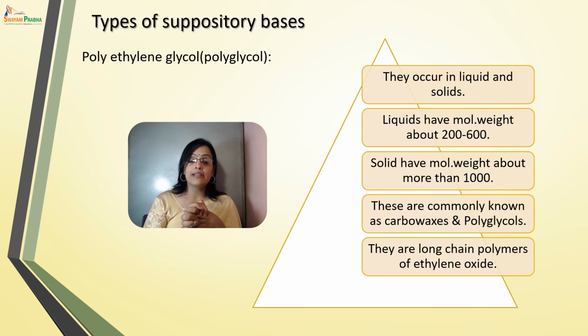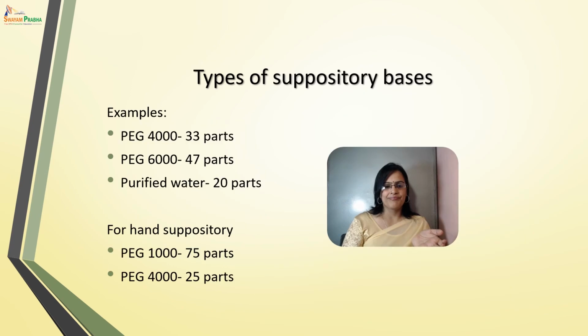Next, polyethylene glycol, PEG. These are commonly known as carbowaxes and polyglycols, and they are long chain polymers of ethylene oxide. They exist in liquid and solid forms. The liquids have a molecular weight from 200 to 600, and the solids have a molecular weight of more than 1000.